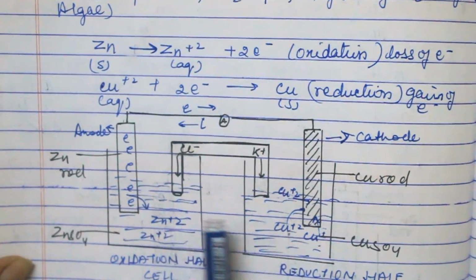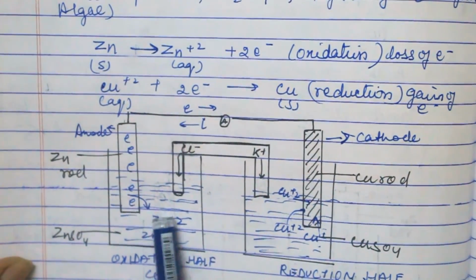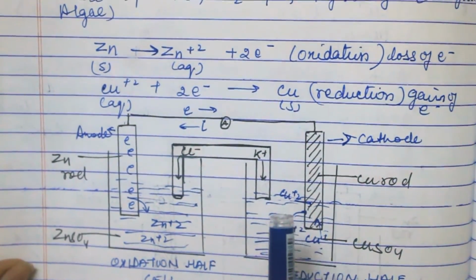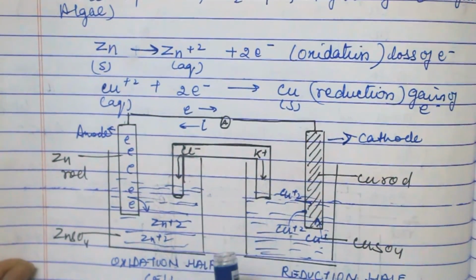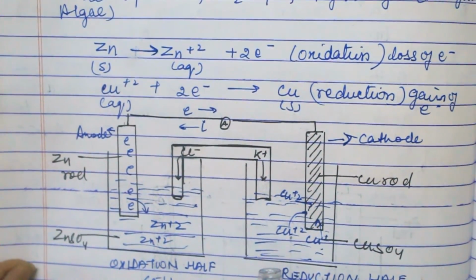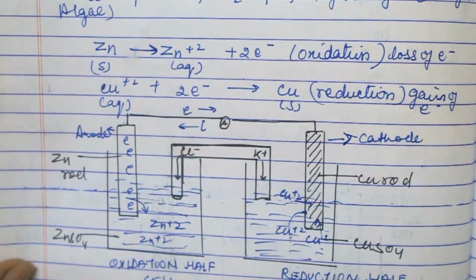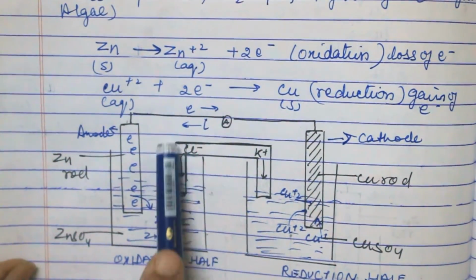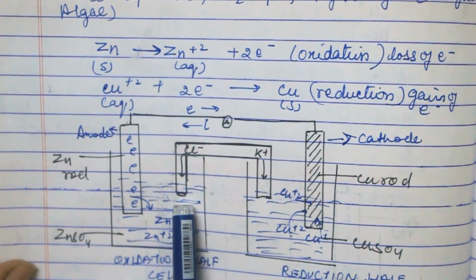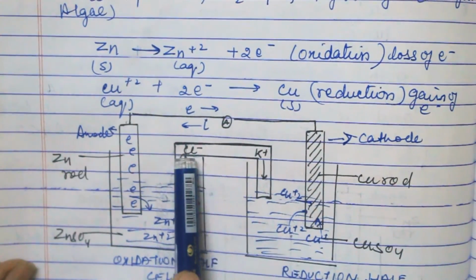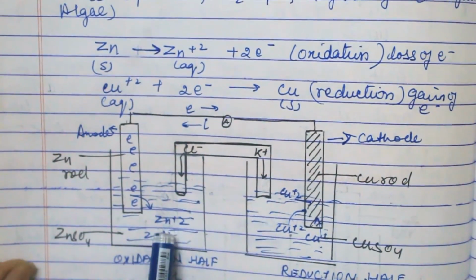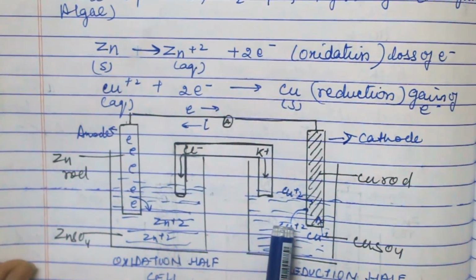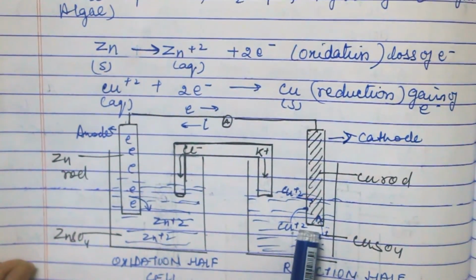So to minimize or to stabilize both the charges, we use a salt bridge. Salt bridge is of many forms. They may be KCl, K2SO4, or agar, which is in powder form. We take a salt bridge which is linked as a bridge between the two containers. When we take KCl, Cl goes to the zinc side to neutralize it, and K goes to the sulfate side to neutralize it. So both the half cells get balanced.